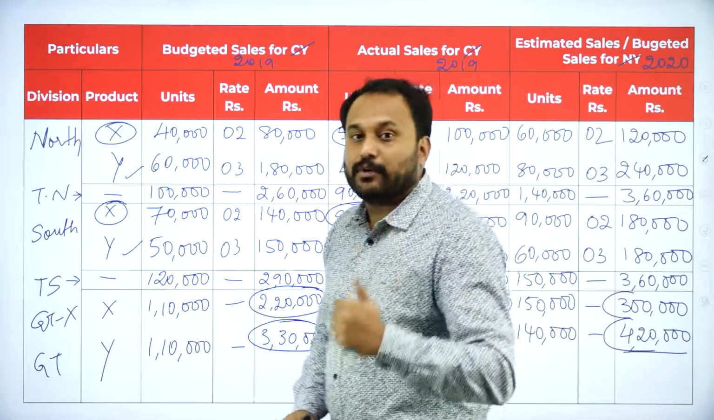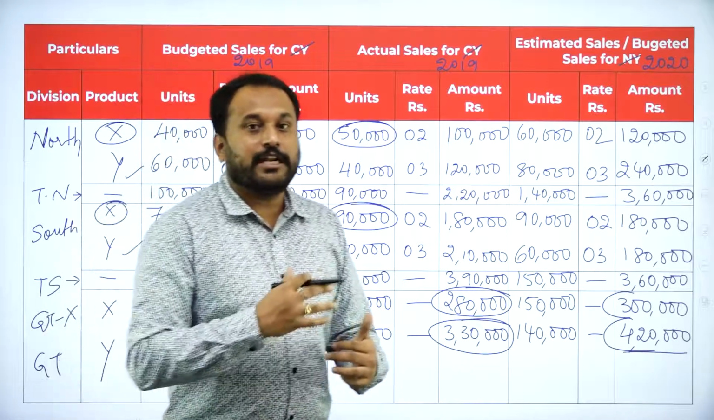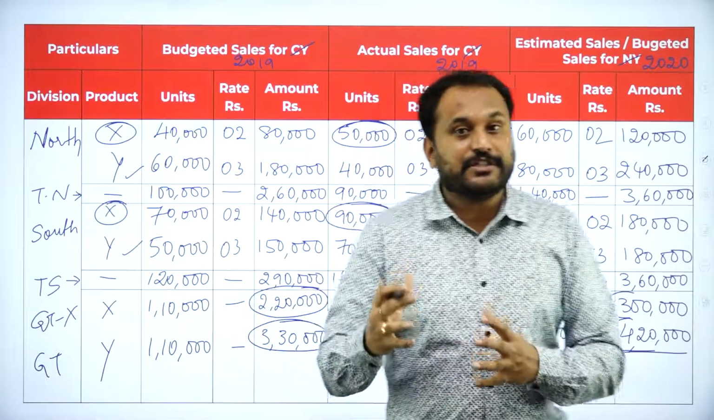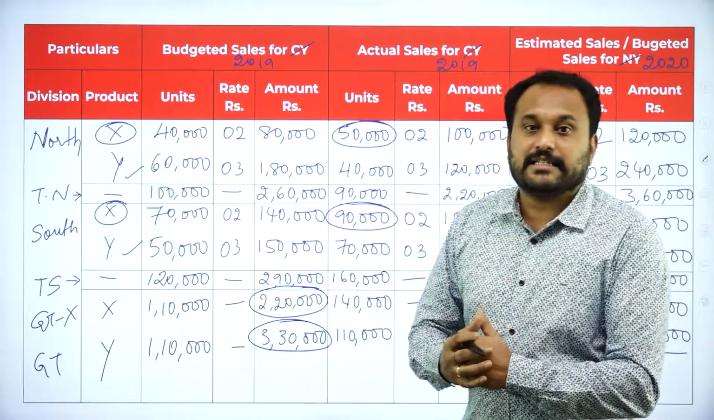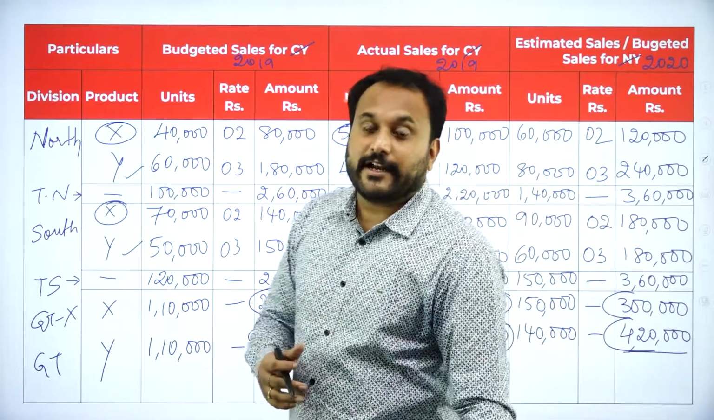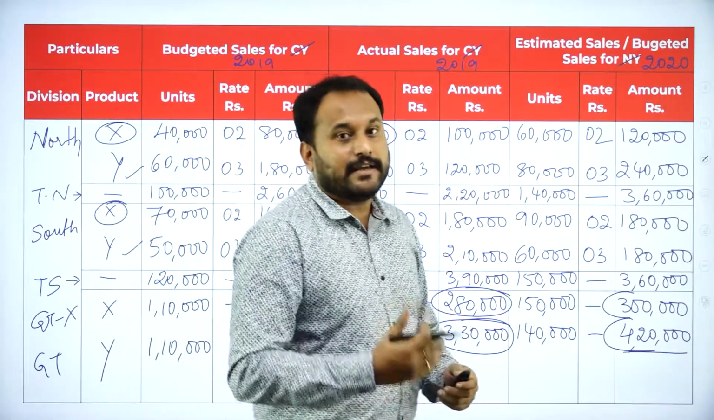Totally, what all are the products we are supposed to take a total of. The next one is that we need to take the total of the divisions, to see where the sales are getting high and where the sales are getting low, so that we can take corrective actions. Hope you got these answers correctly.